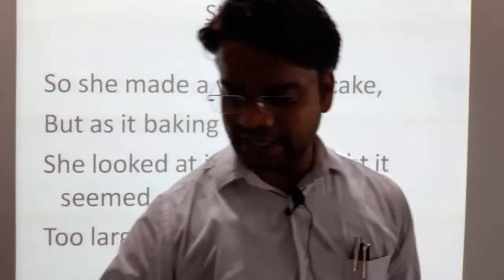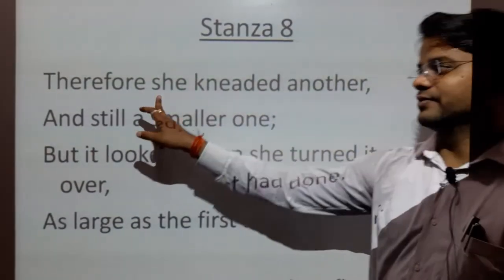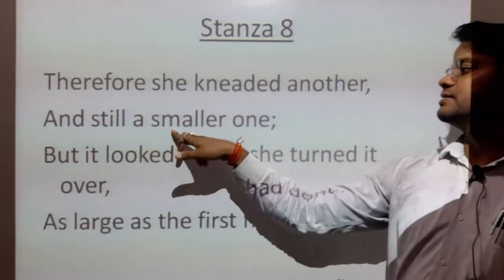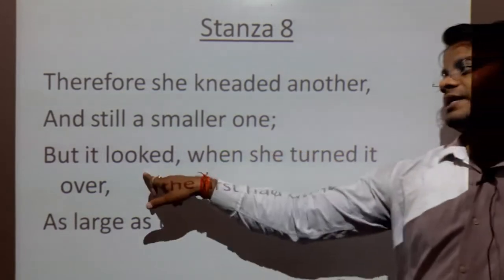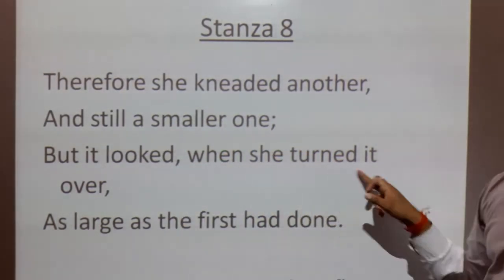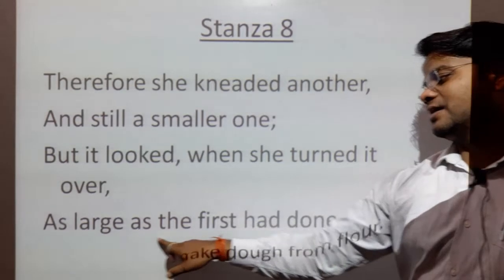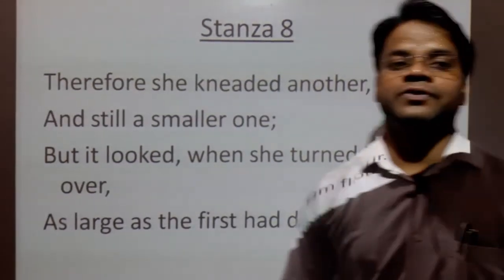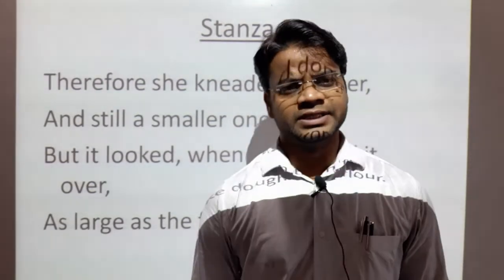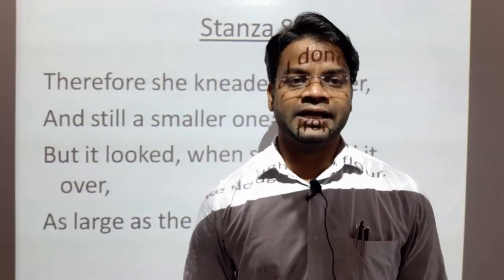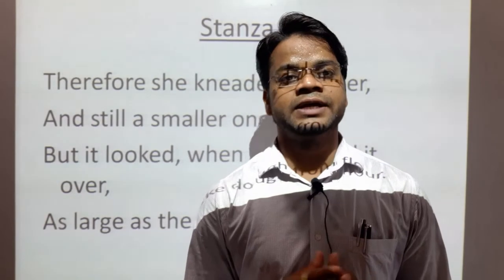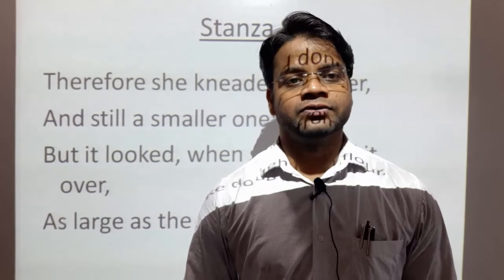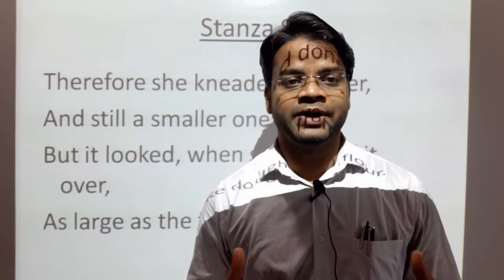So what did she do after that? Therefore, she needed another and still a smaller one. But it looked, when she turned it over, as large as the first had done. Needed means to make dough from flour. The first time she kneaded the dough, when she went to bake it, she found that it was bigger.